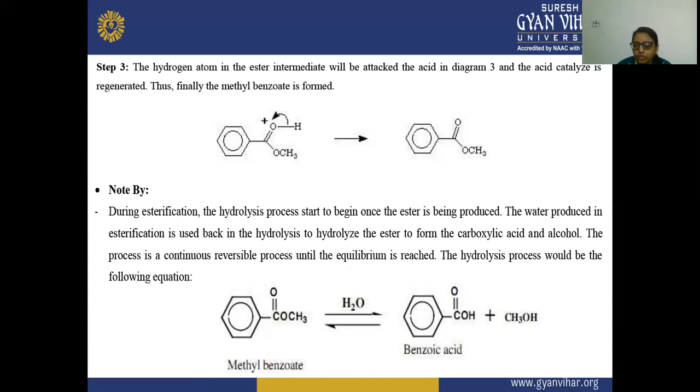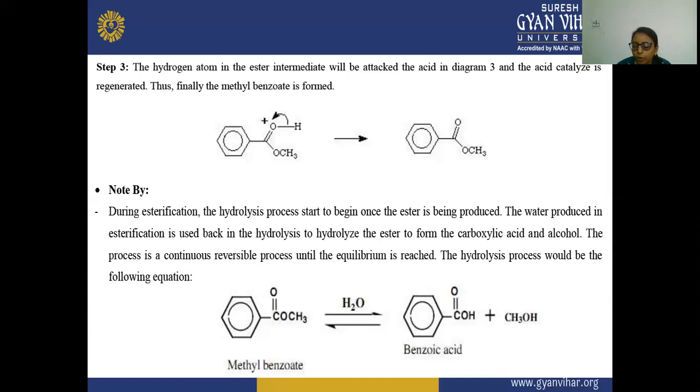In the esterification, we have a carboxylic acid and a hydroxyl compound, an alcohol. Both of these react in the presence of an acid catalyst, and it should be very strong. The catalyst that is used here is H2SO4. In the presence of H2SO4, this carboxylic acid and this alcohol react, and there is a formation of the products, the ester and a water molecule.